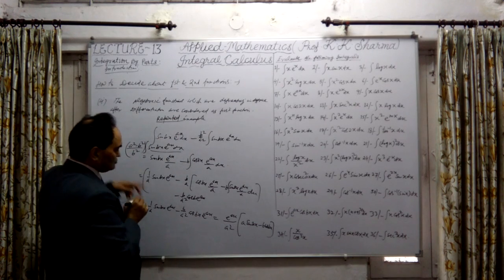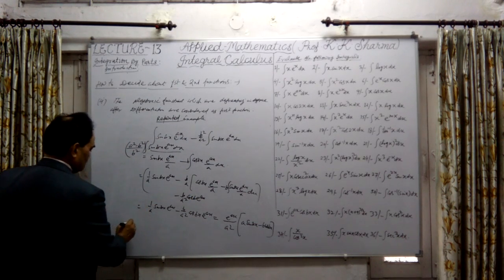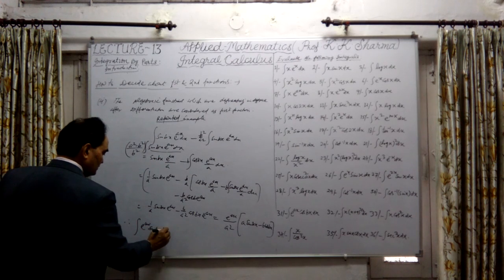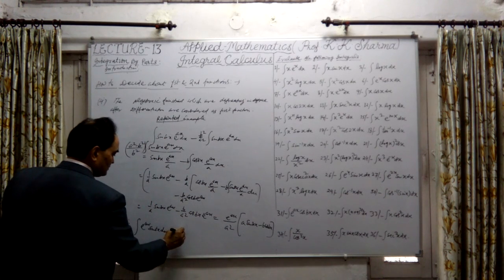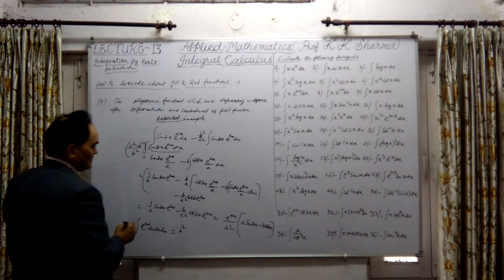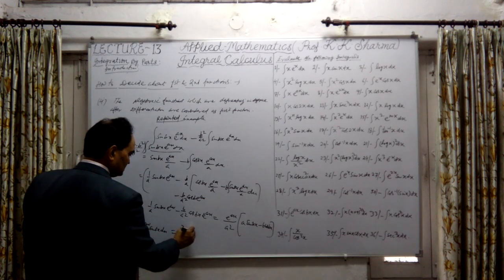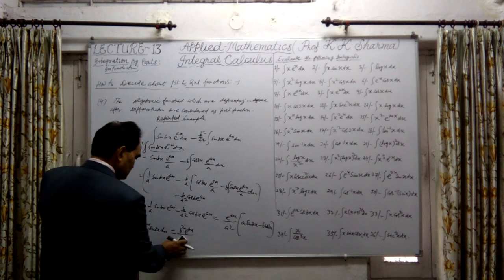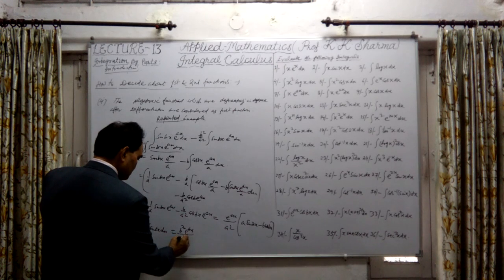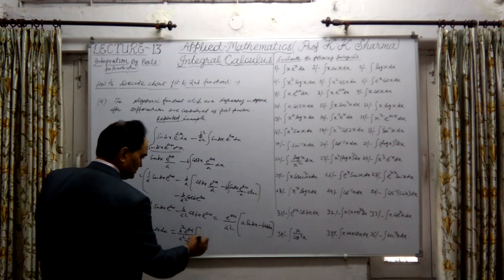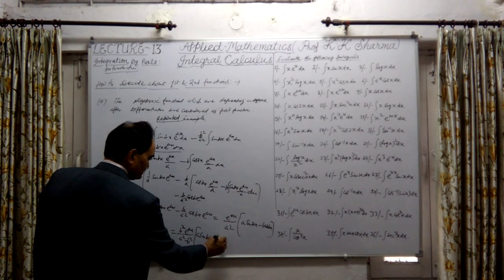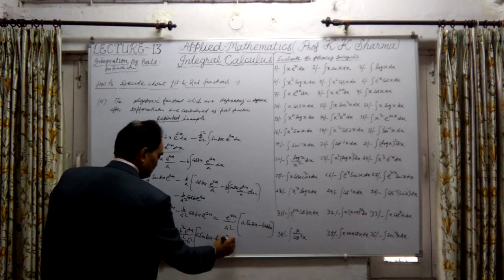Now this is to be multiplied by this. Therefore, the integral of e raised power ax into sine bx into dx is equal to b square e raised power ax upon a square minus b square, within bracket the whole value, a sine bx minus b cos bx. This is the final answer here.